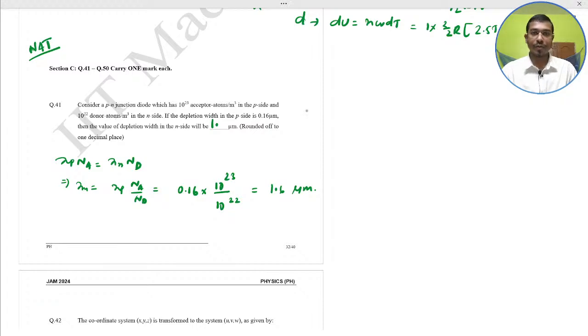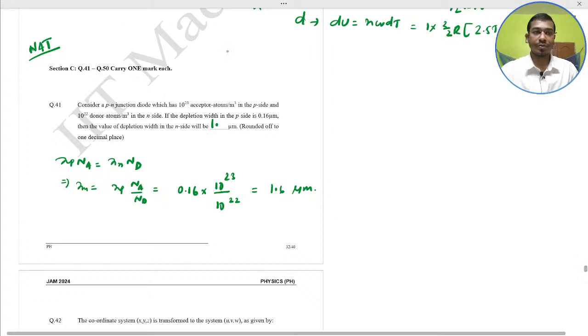So here the Jacobian, this would be the 1.6.